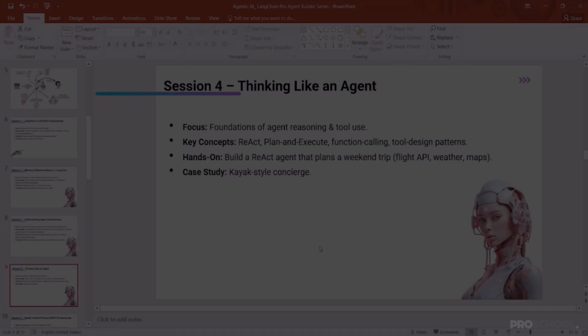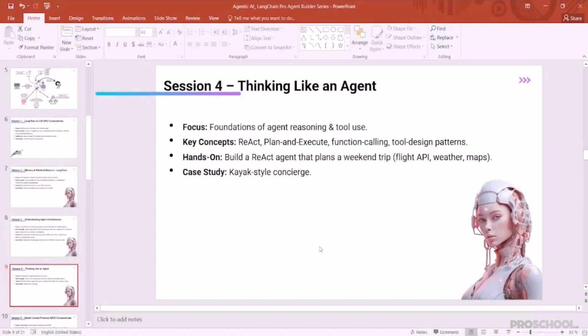In session 4, we will go further in detail about the explanation of agents. We're going to understand how the agents work, how they think, how they react, and how they do their planning. So the focus of this session will be the foundation of agent reasoning and tool use: how agents use external tools, just like if an agent has to extract data from any external website or any external knowledge base.